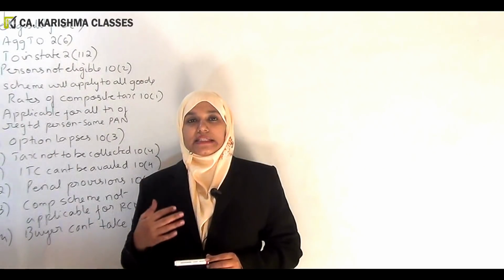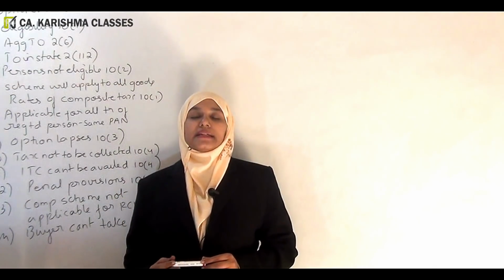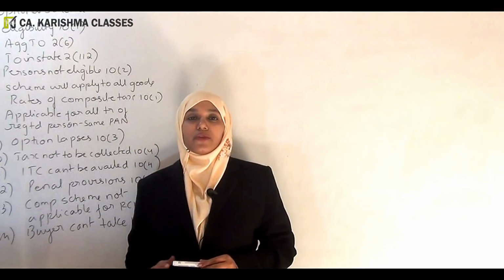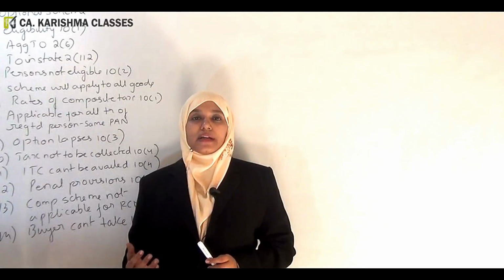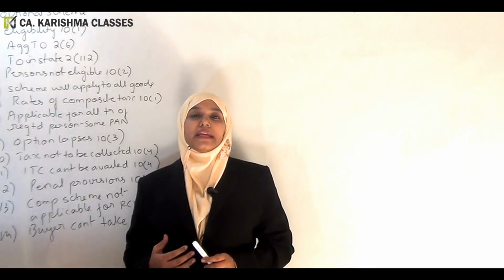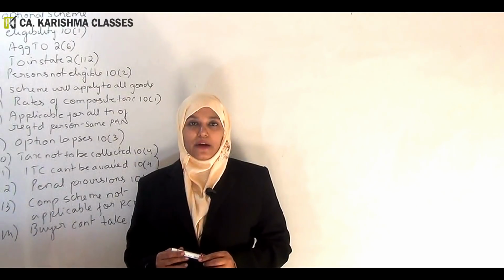That is the reason they are reducing the rates. They are also increasing the eligibility criteria, the turnover limit. So many recommendations are coming just to make it more attractive and to welcome many SSCs into the composition scheme. That is the plan of the government.